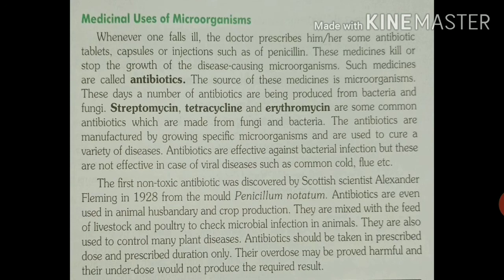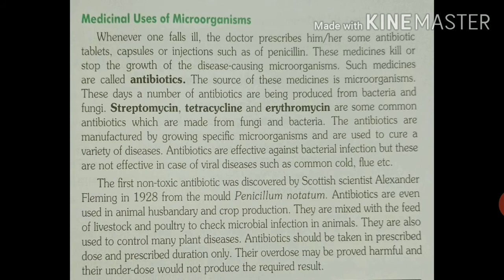The source of these antibiotic medicines are microorganisms. These days, a number of antibiotics are produced from bacteria and fungi. Streptomycin, tetracycline, erythromycin are some of the commonly known antibiotics which are made from fungi and bacteria.